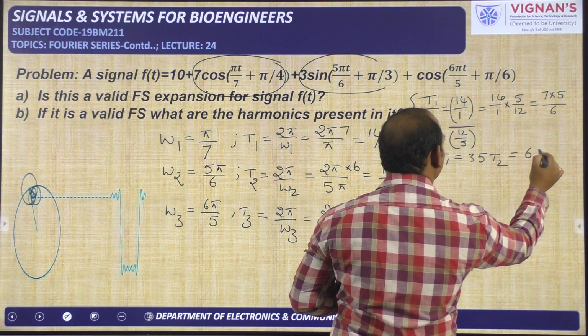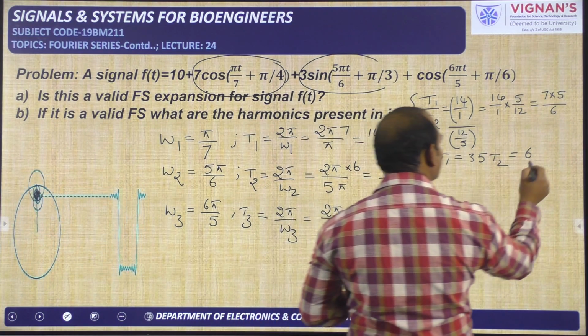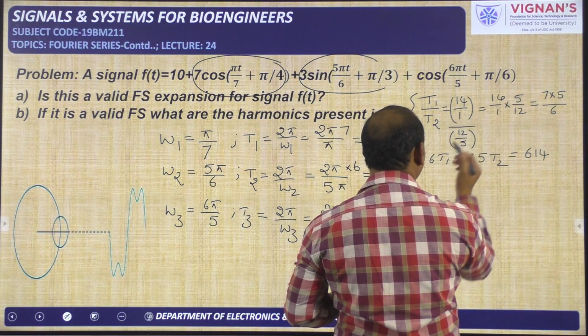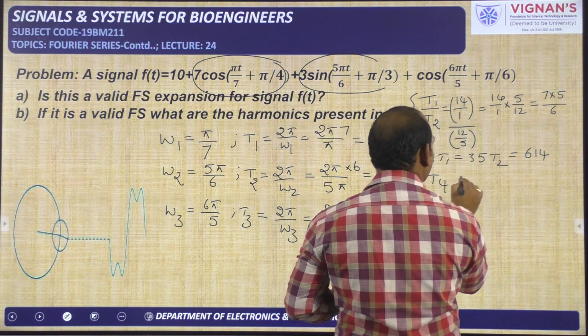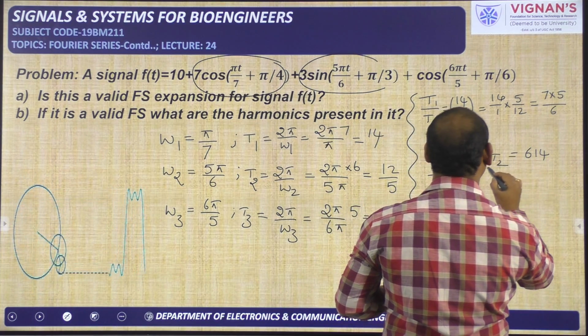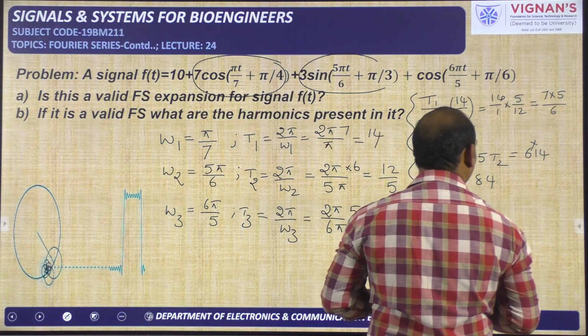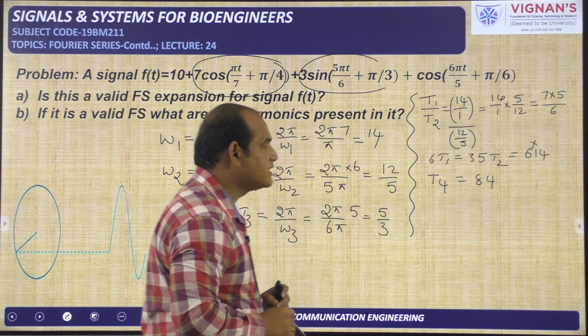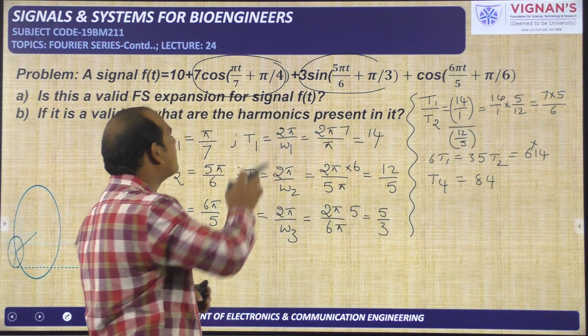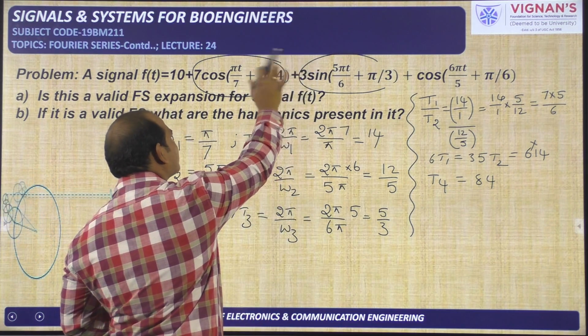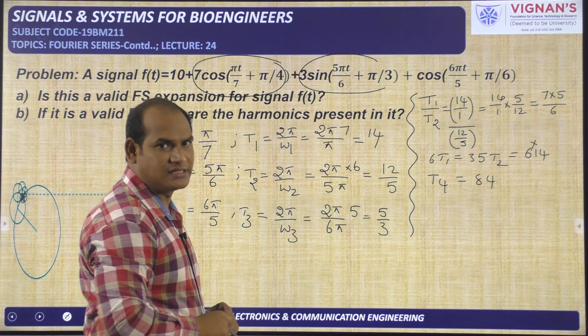So 6 into T1 I am taking. T1 is how much? 14. So the combination of these two has the time period I am calling T4. So that is equal to 6 into 14, 60 plus 24, that is 84. 84 is the time period of the combination of these two terms. And we have understood that the combination of these two is also a periodic signal.